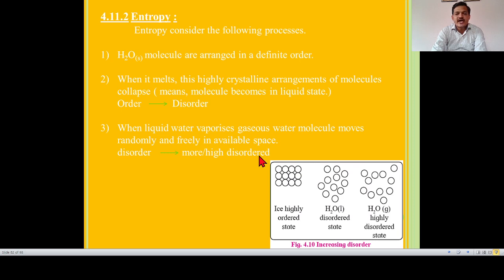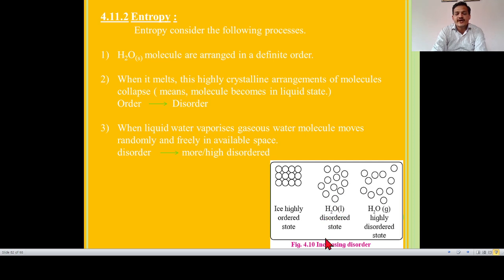Let us see the diagram regarding H2O molecules existing in the solid phase. It is a highly ordered state because intermolecular forces between two molecules are very strong. This is H2O solid. Then if I heat this H2O solid, it is converted into H2O liquid.